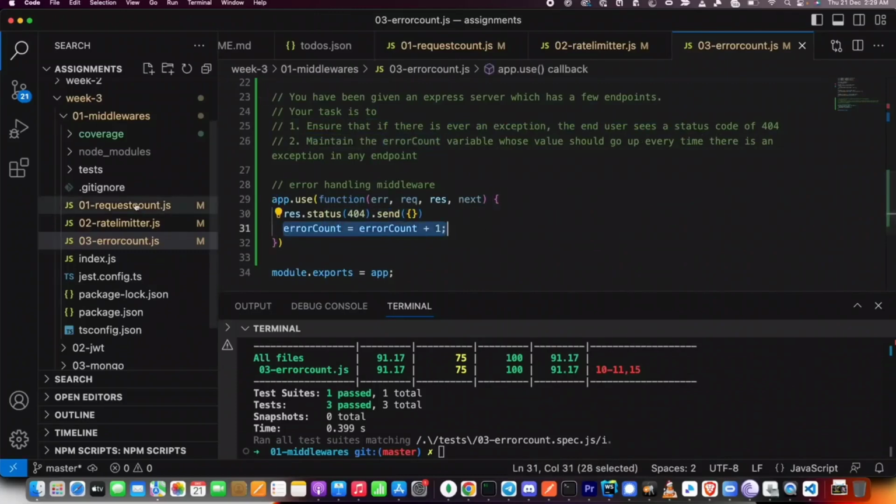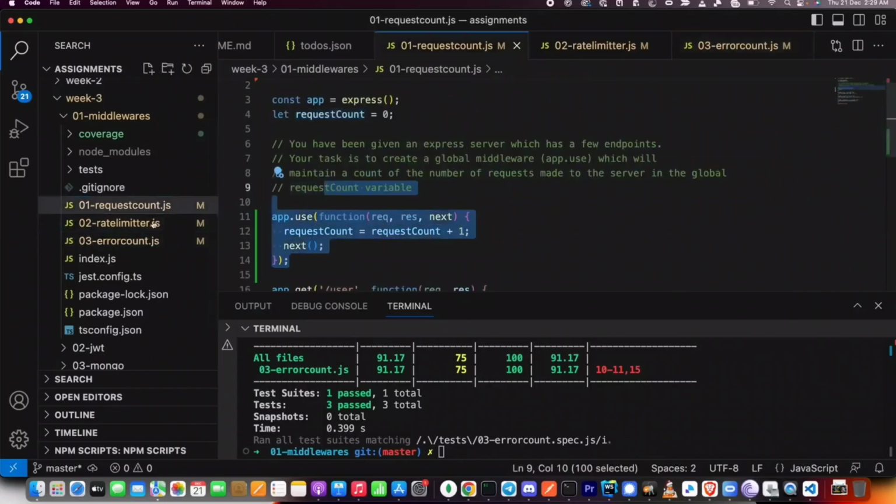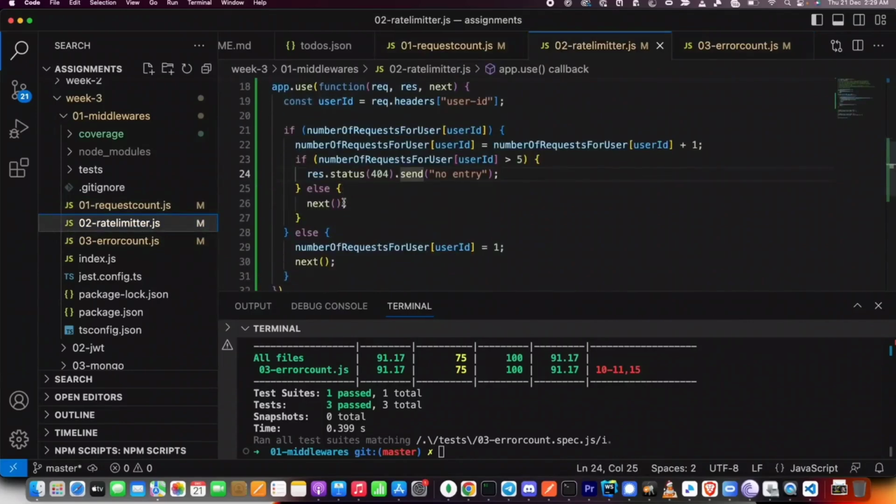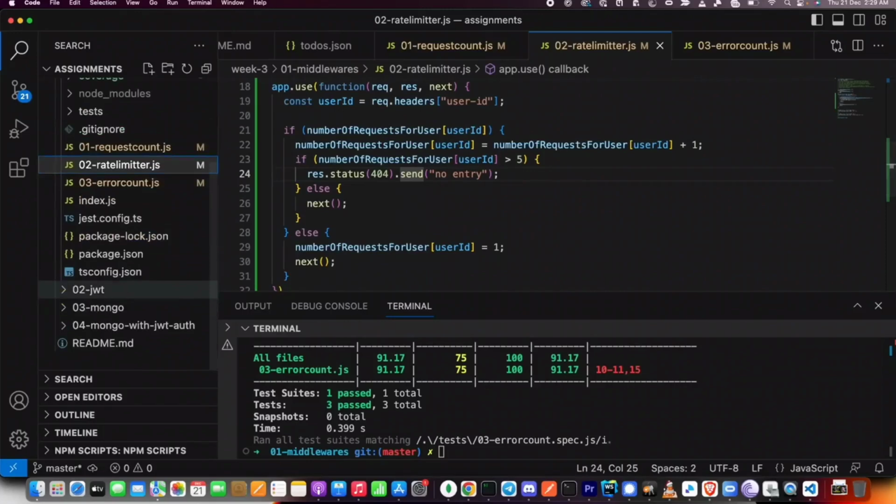Cool. This was assignment 1, 2, 3. Again, very simple, just 3 lines of code here. The goal at a high level was that you understand how to write middleware, the standard middlewares that you use. One middleware we haven't written yet is the authentication middleware, which we will as we reach the assignments, probably the 3rd assignment here.